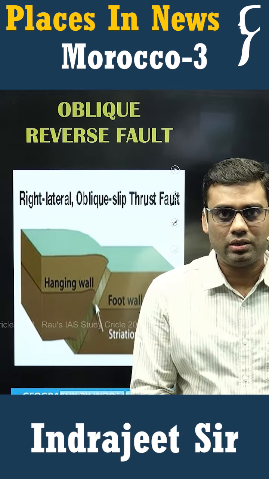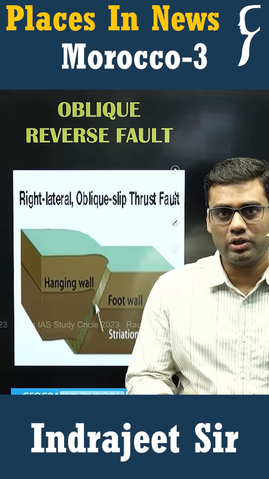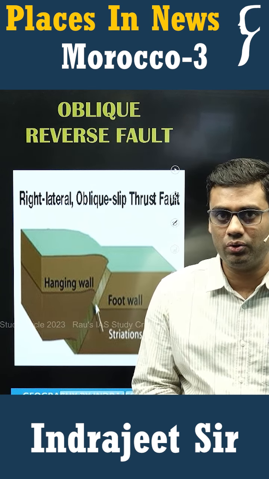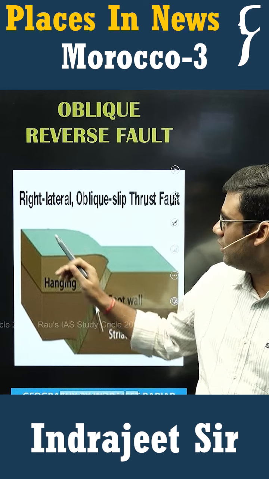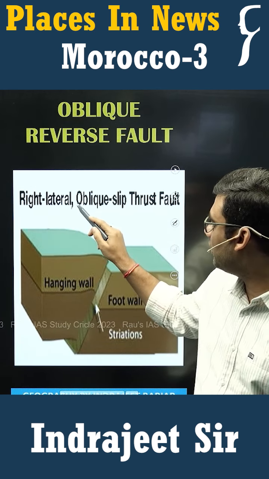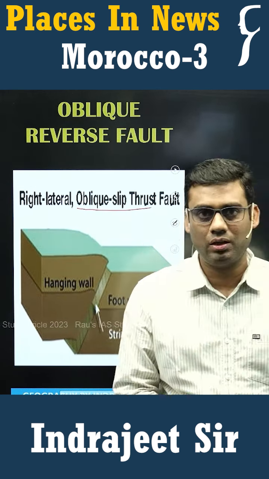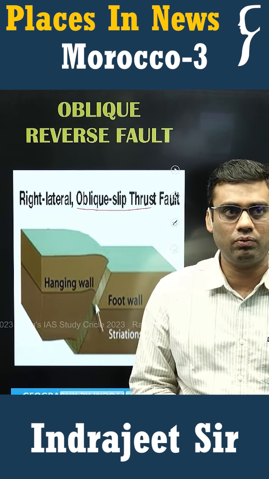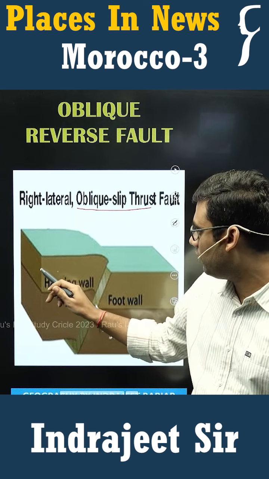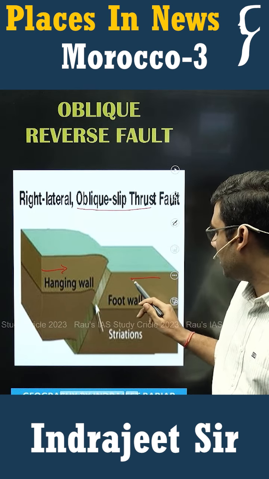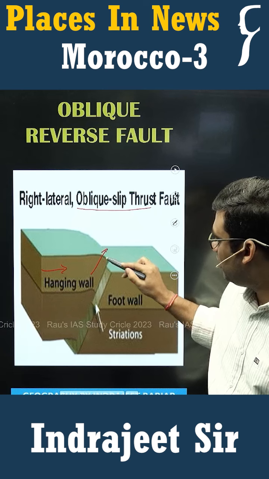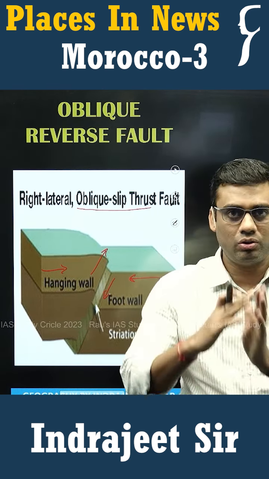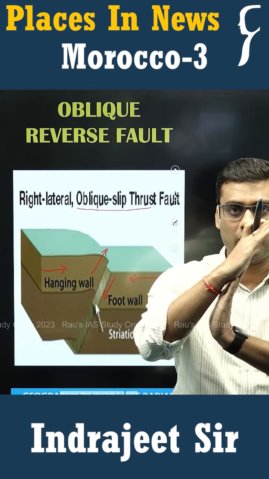So in this case, the focus of the earthquake was under the High Atlas, and here the convergent boundaries and the compressive forces with the transform boundary have resulted in what we call a right lateral oblique slip thrust fault. First of all, this is a reverse faulting case, where the compressional forces are active, and as the compressional forces are active in this direction, it results in the movement of this particular hanging wall upwards and this one downwards. So there is first of all a movement that has taken place like this.